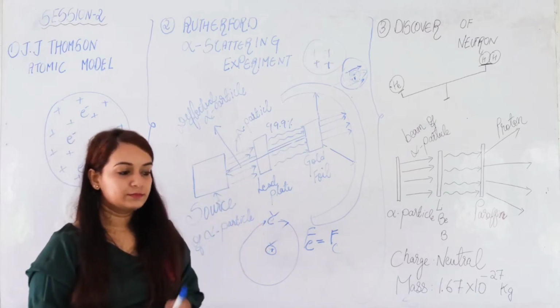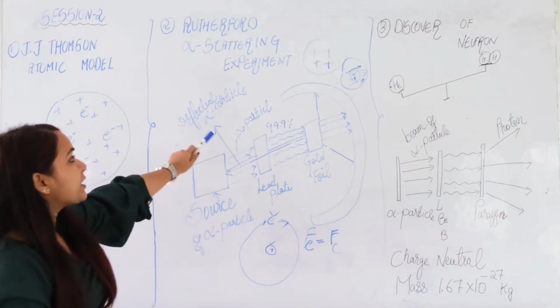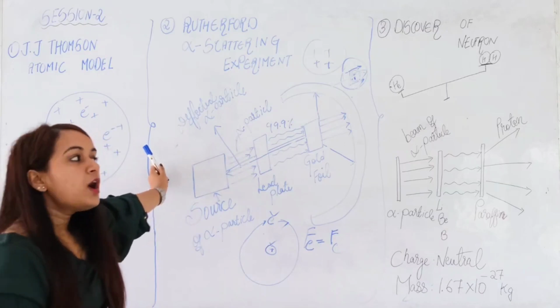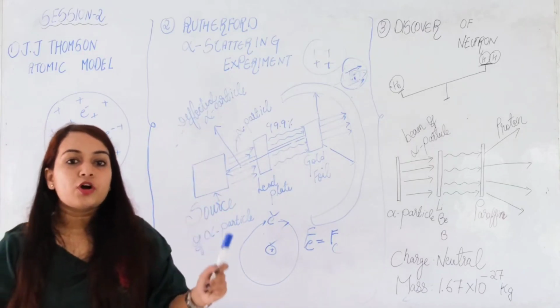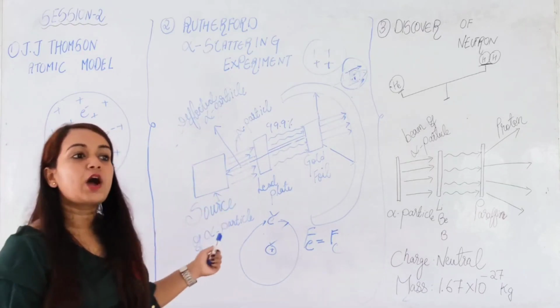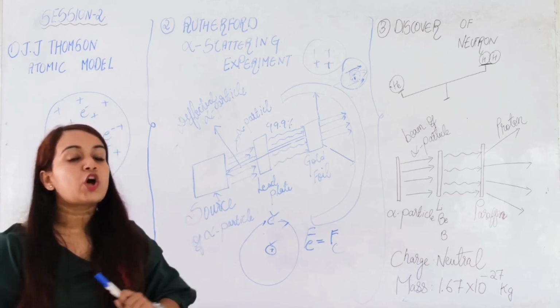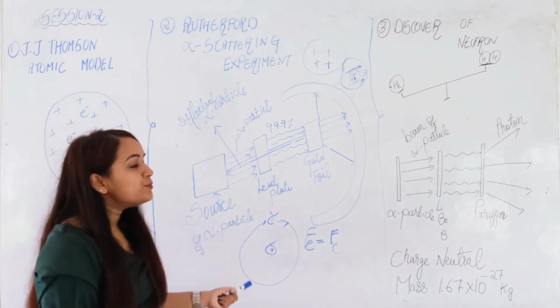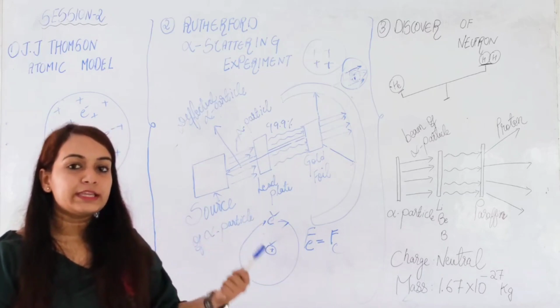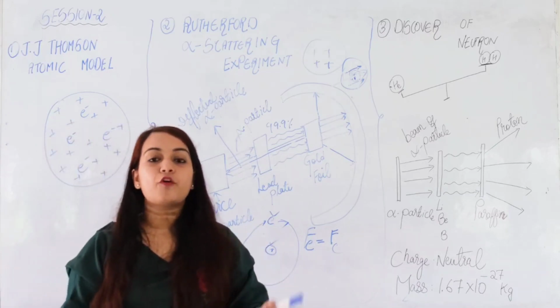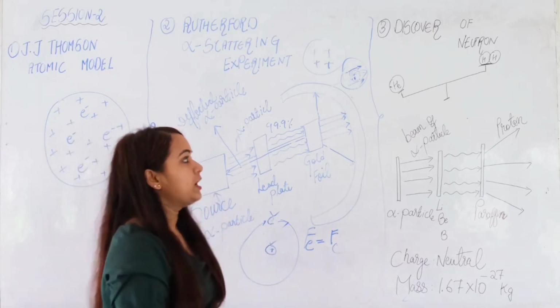So till now, in the alpha scattering experiment and the J.J. Thomson model, only the presence of electrons and protons was known. Till now, the third particle had not been discovered. So every assumption, every theory that was formulated, was based on the presence of only electrons and protons.